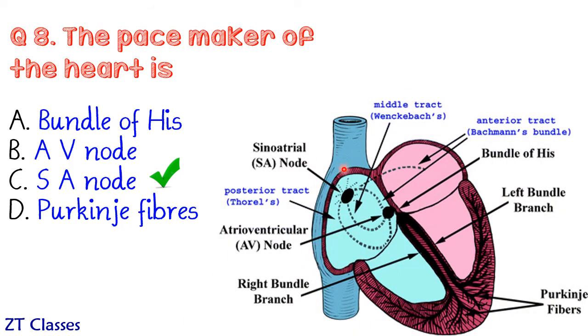Function of SA node is to cause the contraction of heart, and that systematic contraction of heart by SA node is caused with the help of AV node and Purkinje fibers. From SA node the electrical pulse travels through the atrium and then to the AV node. As the electrical pulse is passing through the atrium, it gets contracted. At AV node, electrical pulse gets slightly delayed and then it passes to the ventricles in Purkinje fibers, and the ventricles get contracted at the same time the atrium gets relaxed.